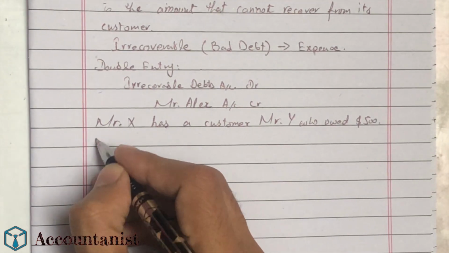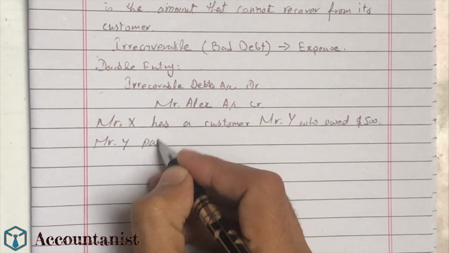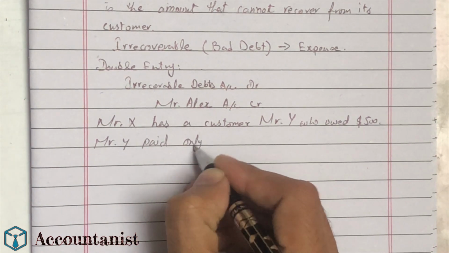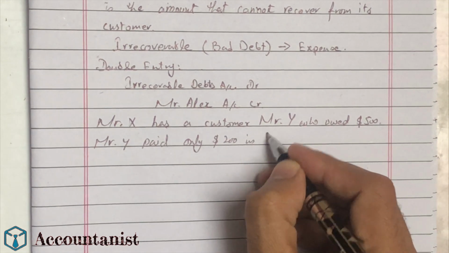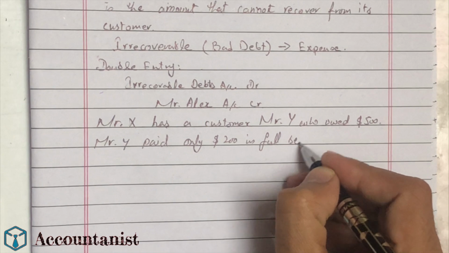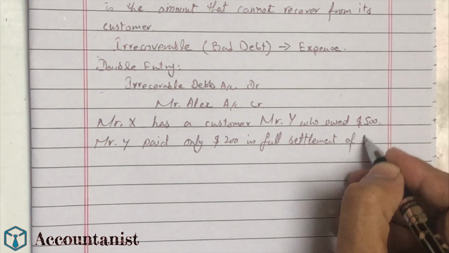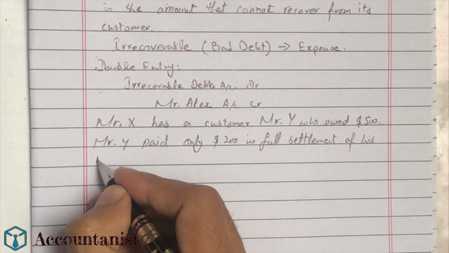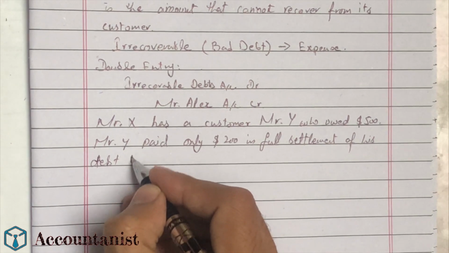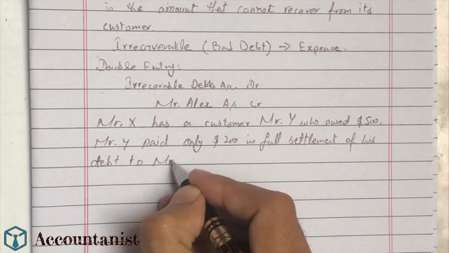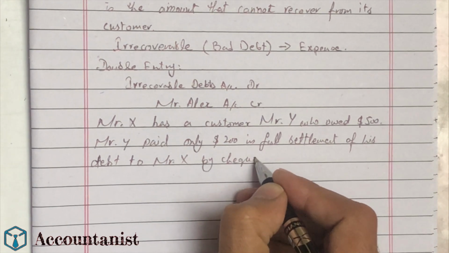So Mr. Y paid only $200 in full settlement of his debt to Mr. X by check.